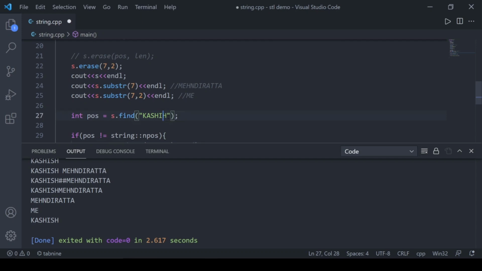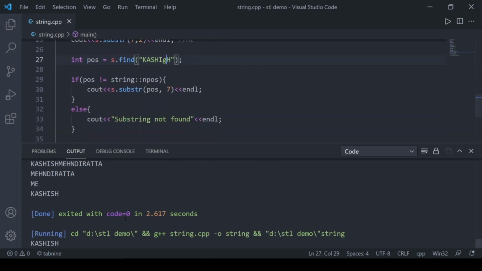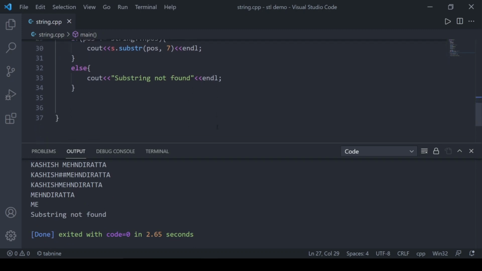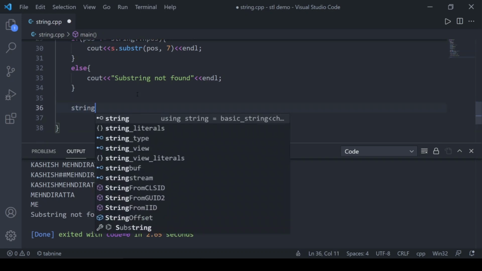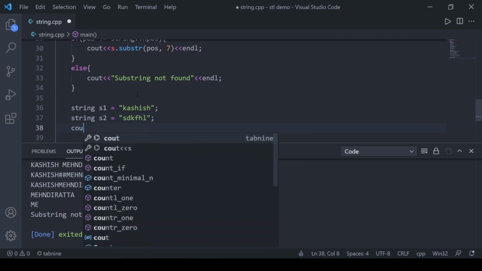Let's say I just change one character, then it will not be found. You will see substring not found. So this is how we can find anything in a string. We can also compare two strings. Let's say I have a string s1 equal to my name Kashish, and string s2 equal to any name, and let's compare that.